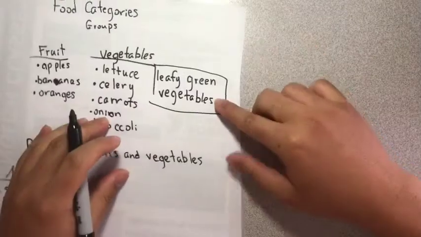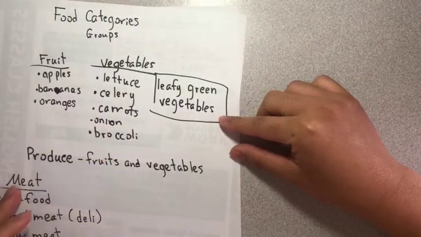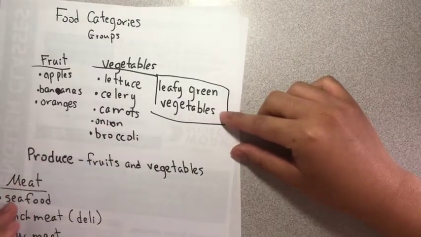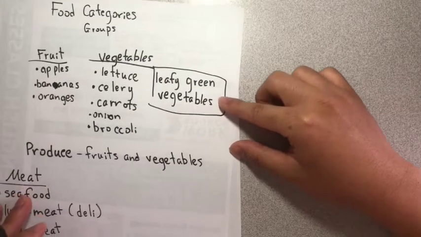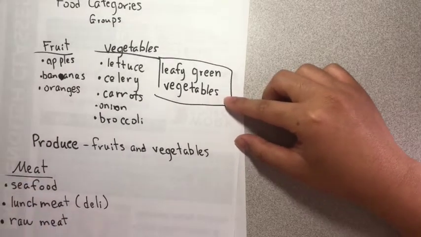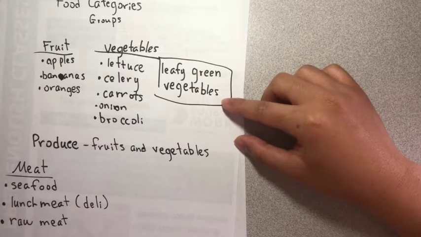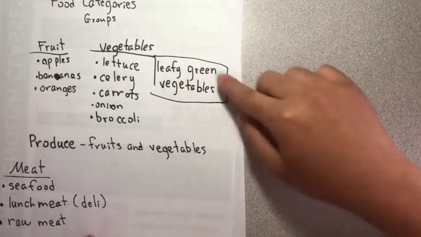So, leafy green vegetables are the green vegetables, the leaves. So we have spinach, kale, lettuce. These are leafy green vegetables.